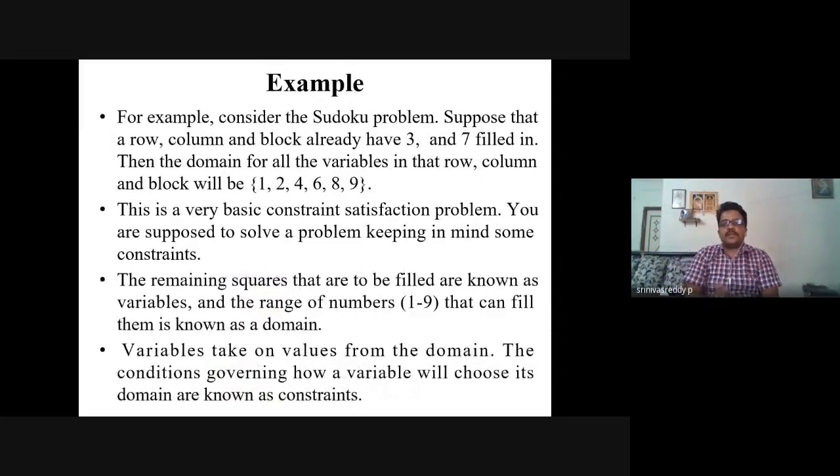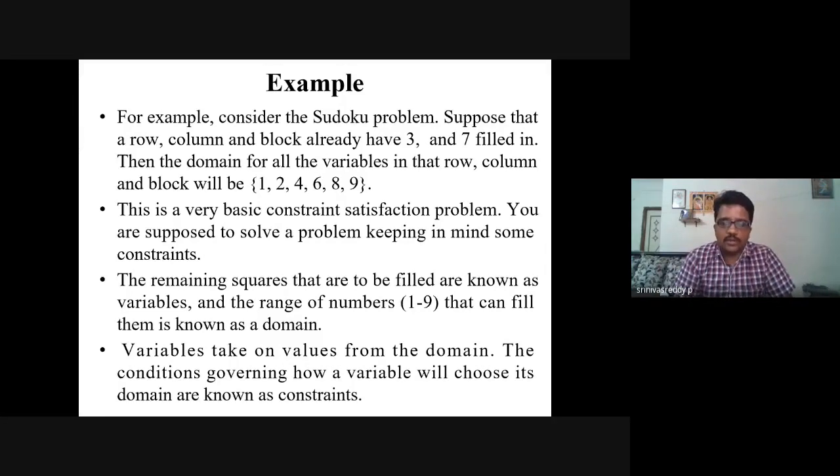For example, consider the Sudoku problem. Suppose that a row, column, and block already have 3 and 7, which means these numbers should not repeat again, row wise or column wise. That is a major constraint, right? So the basic constraint satisfaction problem you are supposed to solve, keeping in mind some constraints, like the important domain of 1 to 9 they have given. You can't keep numbers more than 9, or the value 0 here in the Sudoku.